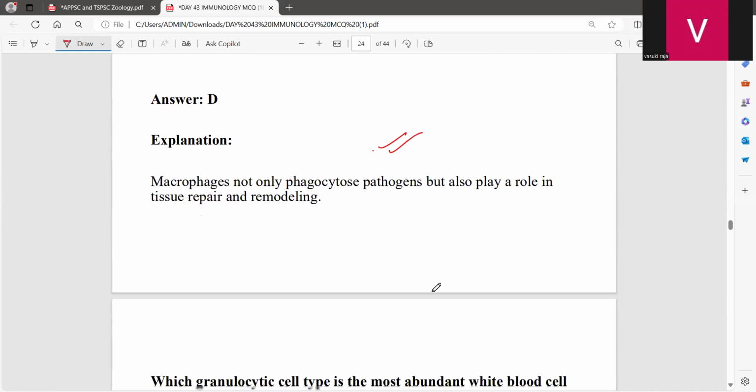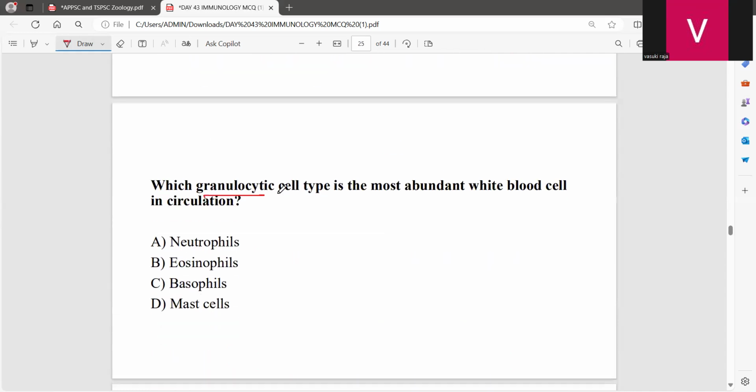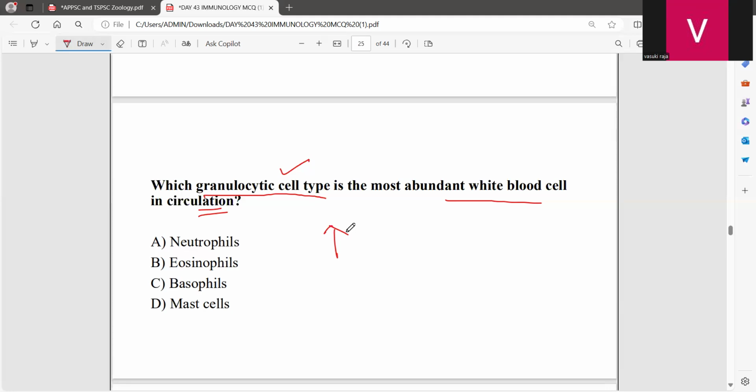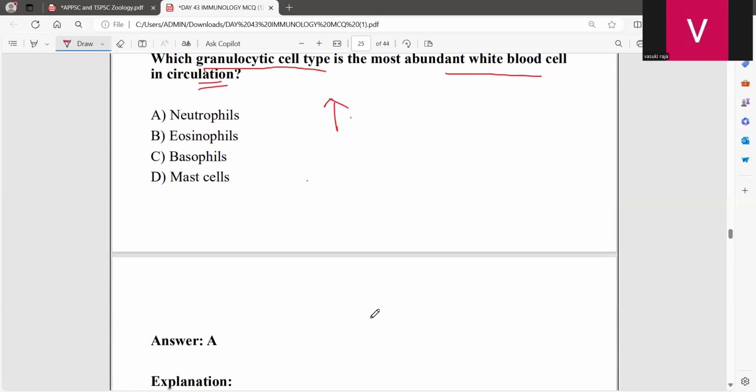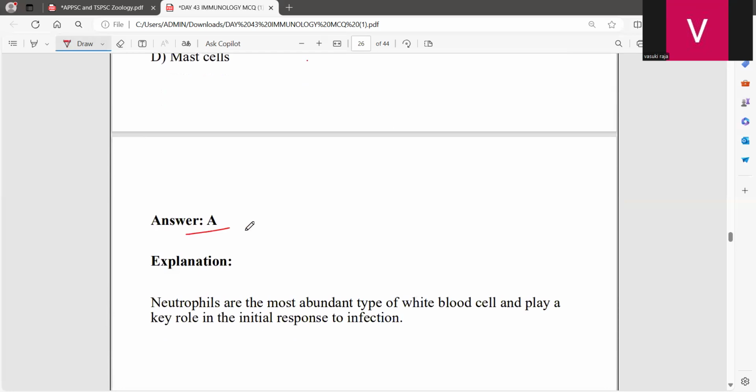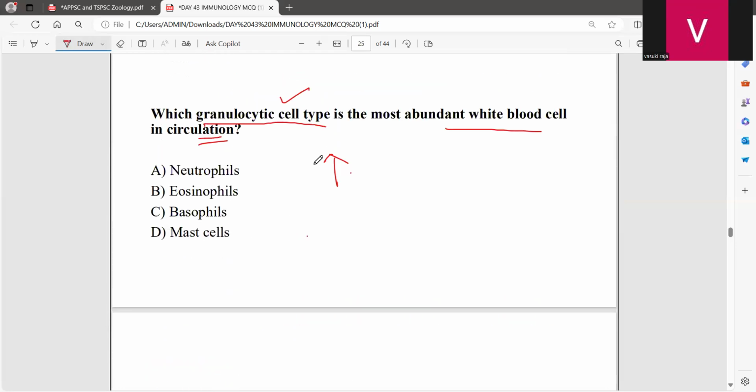Very good. Now, which granulocytic cell type is the most abundant white blood cell in circulation? In circulation, the abundant granulocytic cell type will be the neutrophils.